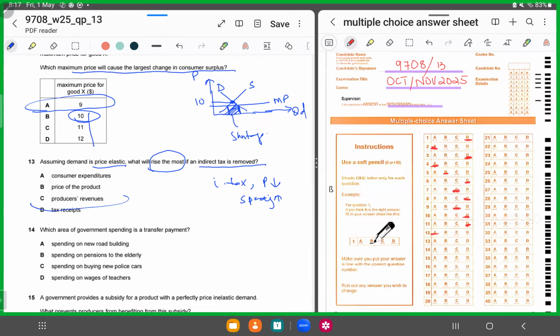Producers' revenue increase. Yes, spending will increase, but what will rise the most? Producers' revenue. So for 13, it has to be C.